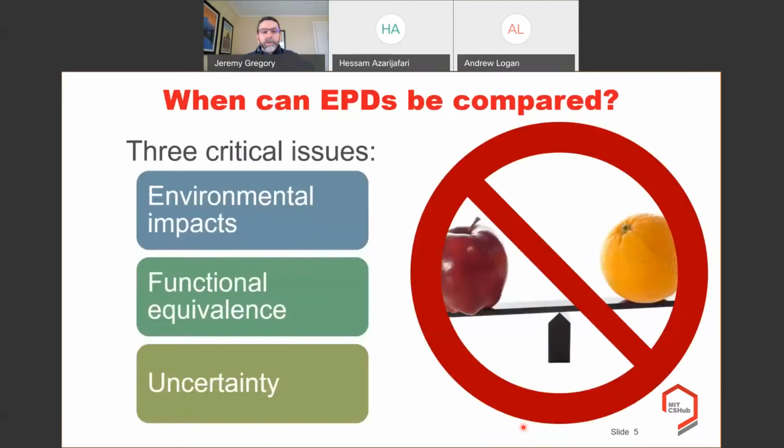So what I'm going to be talking about today is mostly about comparison of EPDs, and in particular, three critical issues related to comparison. The first is environmental impacts. The second is about performance, and in particular, establishing functional equivalence among different alternatives. And the third is uncertainty. So starting out, the first one is environmental impacts.